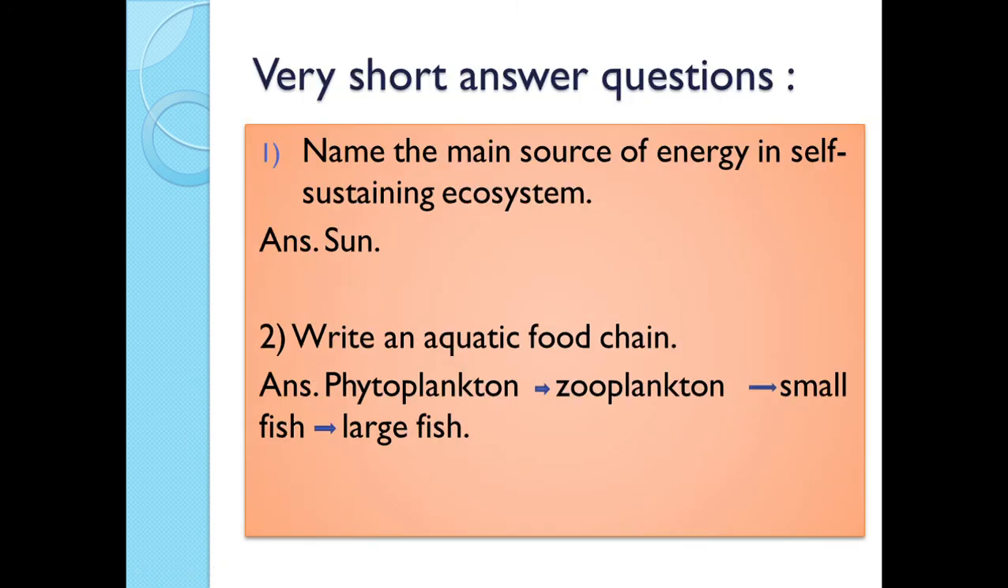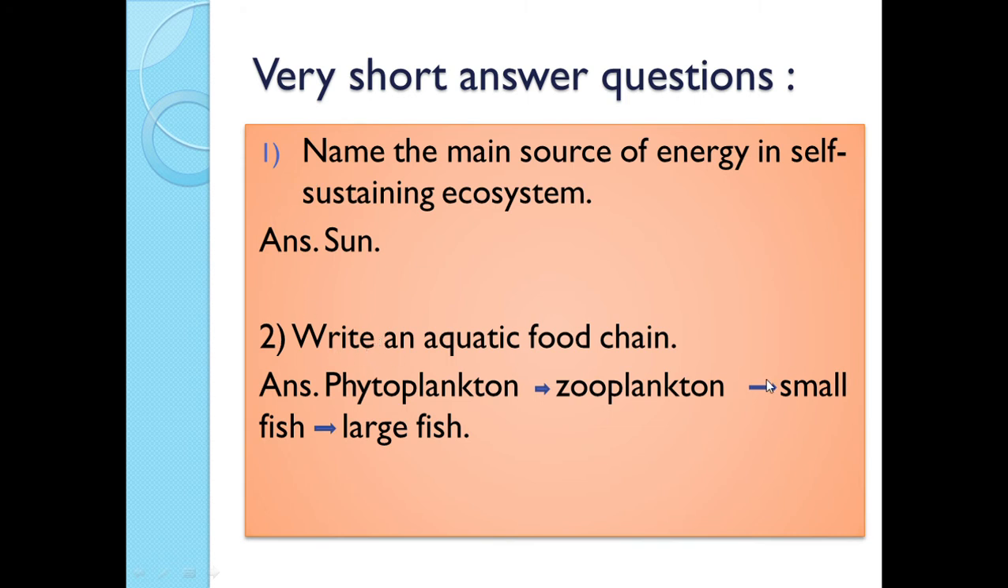Now next we will discuss about the very short answer questions. These questions are generally asked for 1 mark. First question is name the main source of energy in self-sustaining ecosystem. The answer is sun. Sun is the main source of energy in self-sustaining ecosystem.